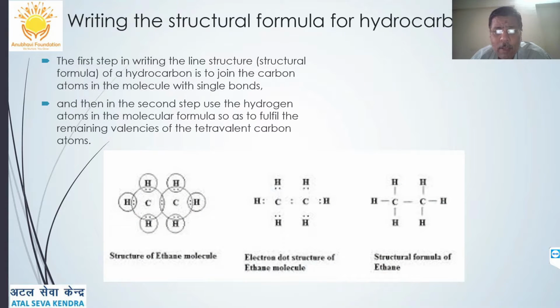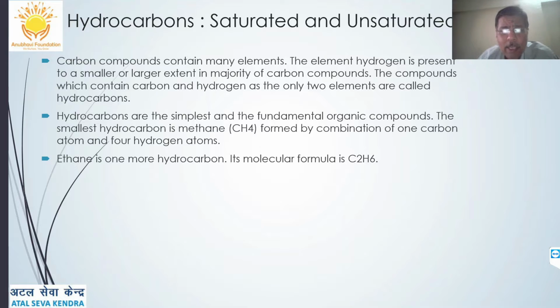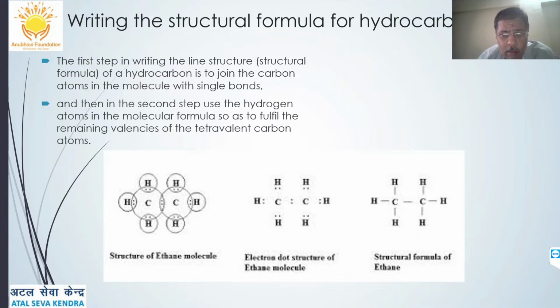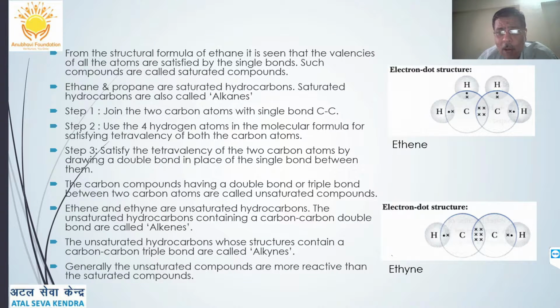Now let's talk of hydrocarbons. Hydrocarbons, saturated and unsaturated carbon compounds, contain many elements. The element hydrogen is present to a smaller or larger extent with the majority of carbon compounds. So compounds containing hydrogen and carbon as the only two elements are called hydrocarbons. Hydrocarbons are the simplest organic compounds. The simplest one is methane, CH4, formed by combination of one carbon and four hydrogen atoms. Ethane is one more hydrocarbon. Molecular formula is C2H6. Now writing the structural formula for hydrocarbons, how they are written.